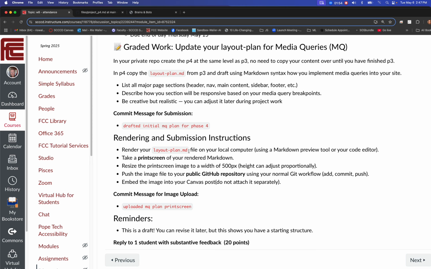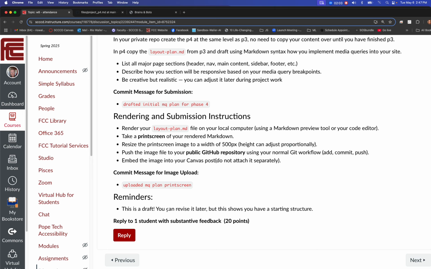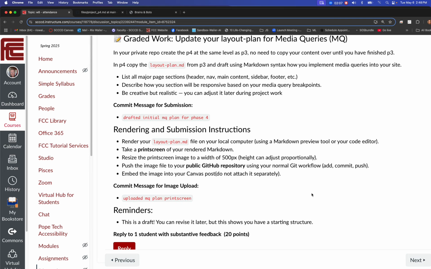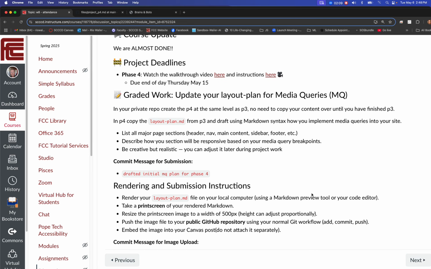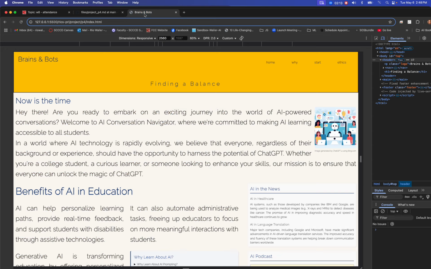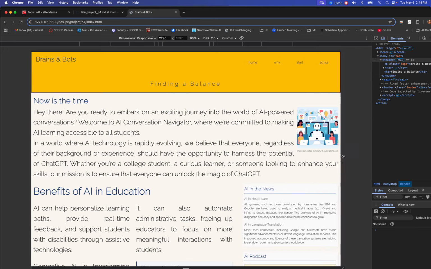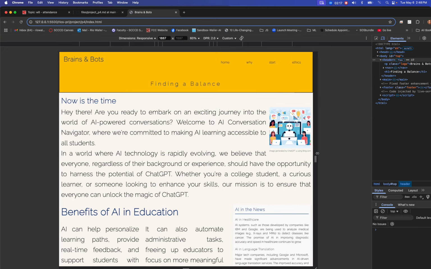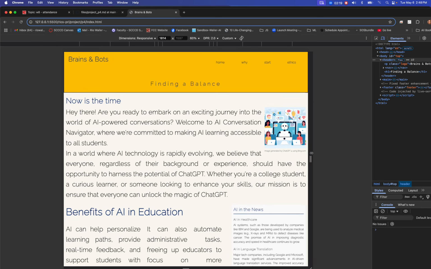And then take a print screen. Make sure you resize that print screen, push it to your public repo, and here's your commit message for that. Remember, this is a draft. You can revise it later, but this is just really me giving you some pre-thinking about this because I spent more time than I'd probably like to admit playing with this, and just as I'm looking at it, there's so much more I'd want to do.